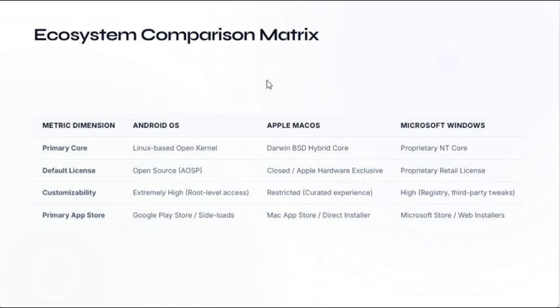Default license is open source AOSP for Android OS, closed or Apple hardware exclusive for Apple Mac OS, and proprietary retail license for Microsoft Windows OS. Customizability: extremely high with root level access for Android OS, restricted or curated experience for Apple Mac OS, high with registry and third-party tweaks for Microsoft Windows. Primary app store: the Google Play Store and side-loads for Android OS, the Mac App Store or direct installer for Apple Mac OS, and the Microsoft Store or web installers for Microsoft Windows.